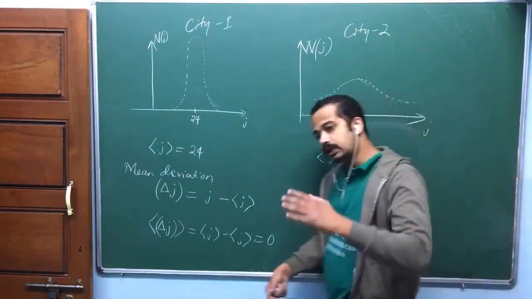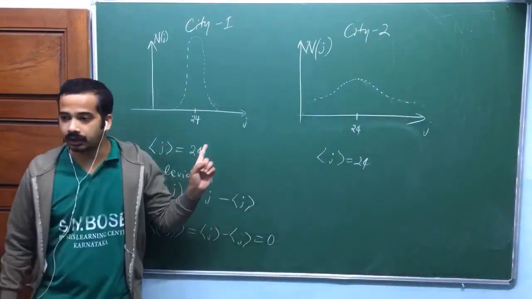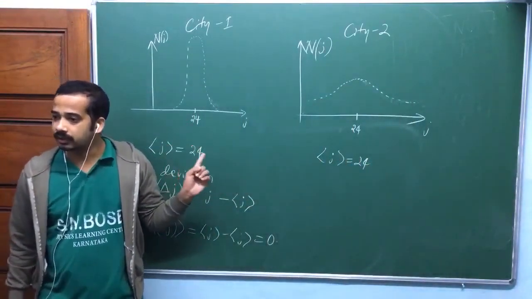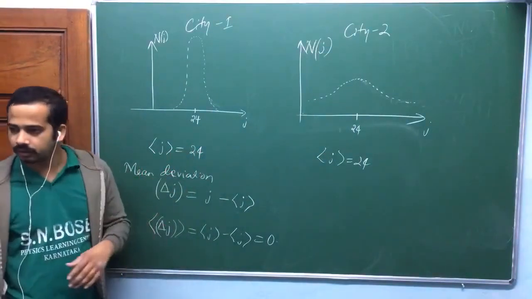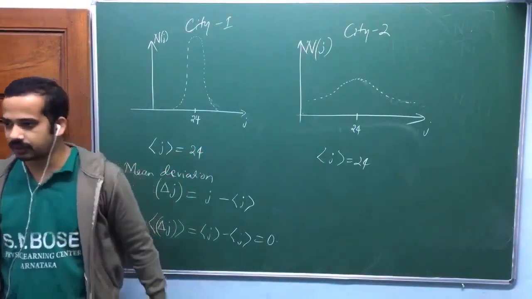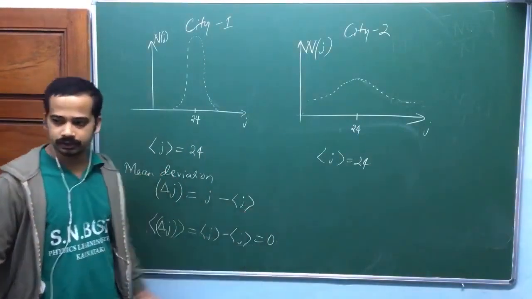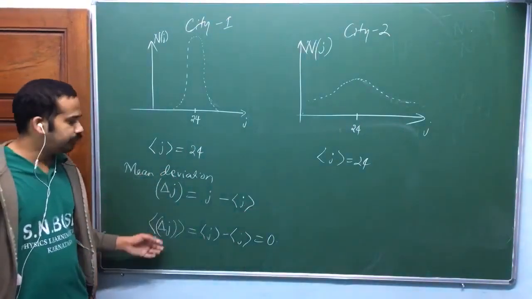And this is true in case of any distribution. It need not be symmetric. In case of any distribution, try that out. We have taken a symmetric distribution, as in Griffiths also, it is taken like that only. Take an asymmetric distribution, then also the average of mean deviation is 0.